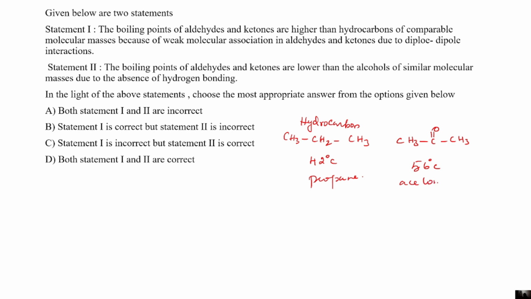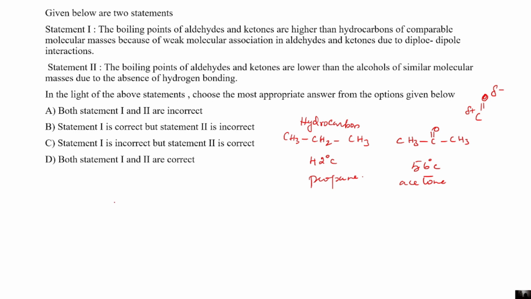the boiling point of acetone is higher because of dipole-dipole interactions, because it forms a dipole along with the partial positive charge and partial negative charge. Here, this oxygen is more electronegative than this carbon. Therefore, it attracts the electrons present in the double bond towards it. Therefore, the oxygen acquires partial negative charge and the carbon acquires partial positive charge. This dipole-dipole interaction raises the boiling point of aldehydes and ketones.